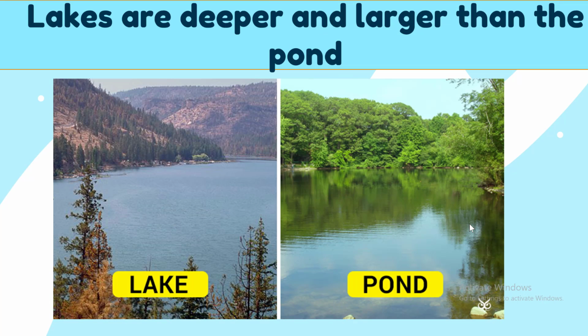Also here we have something to tell you. Always look at the lake and pond. A lake is always larger and deeper than a pond. And a lot of animals can live in the lakes and ponds. Why? Because their water is fresh water, so they can drink it.